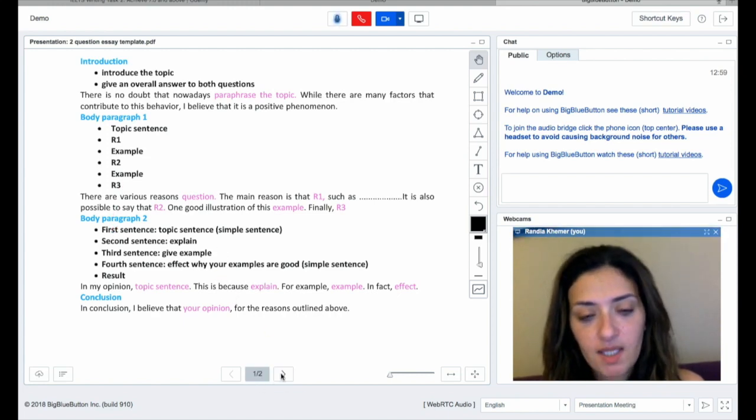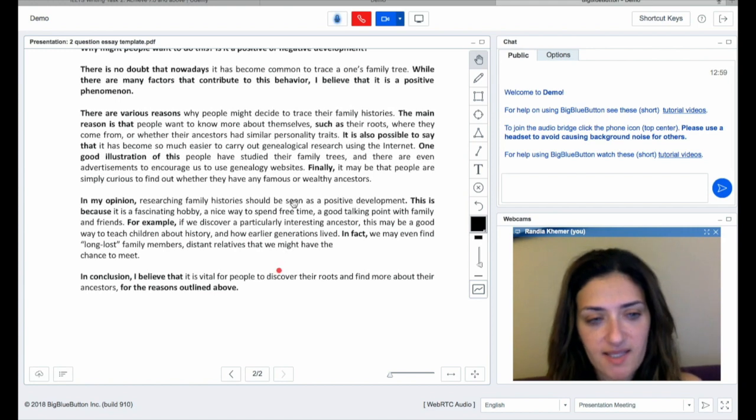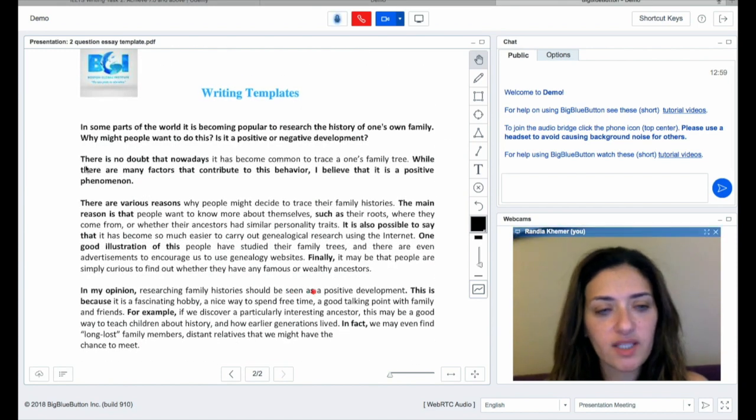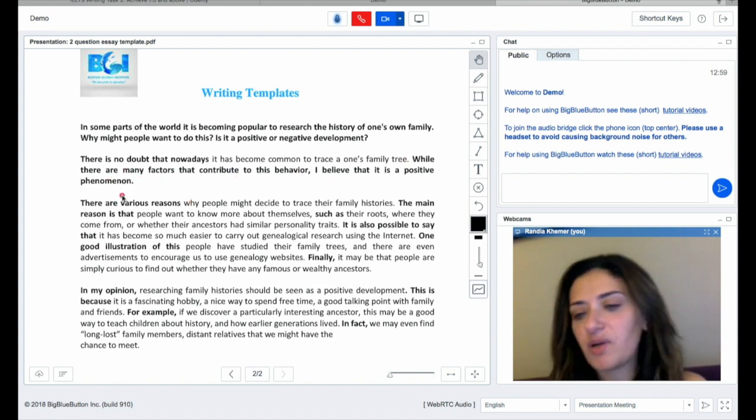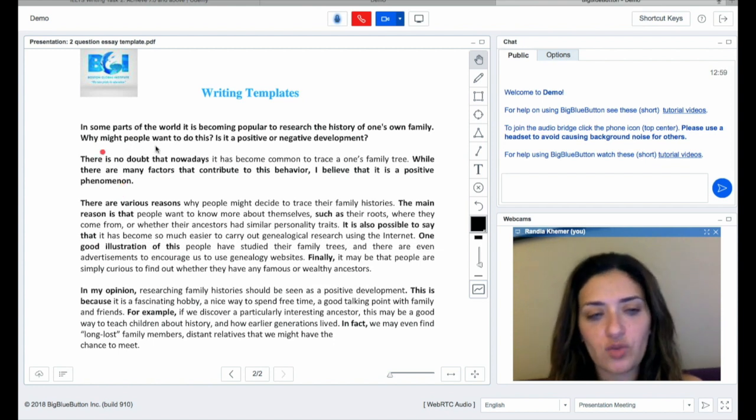Okay? Now, let's look at a sample essay. So if you look here, there is no doubt that nowadays it has become common to trace one's own family tree. You paraphrased here to research history of own family to one's family tree. While there are many factors that contribute to this behavior, I believe that it's a positive phenomenon. We answered both questions. Why might people want to do this? Because there are many factors. Is it a positive or negative?